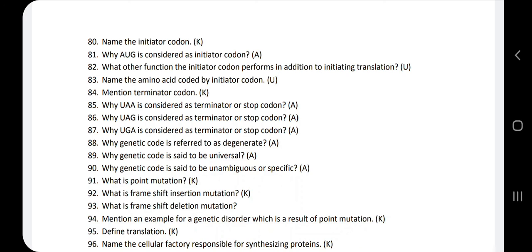Take the example of UUU: it will always code for phenylalanine in the bacteria and also in the human being.